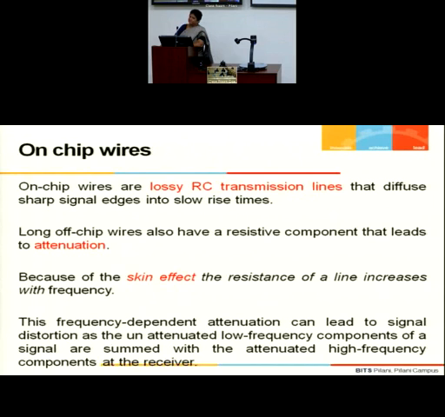Normally on-chip wires are either of shorter length or longer length. If it is a shorter length, it's usually modeled as a lumped capacitance. If it is a moderate length, then we have to take distributed modeling into account. Distributed effect means that different parts of the wire are at different potentials. There's a voltage drop across the length of the wire. So the distributed nature has to be taken care of.